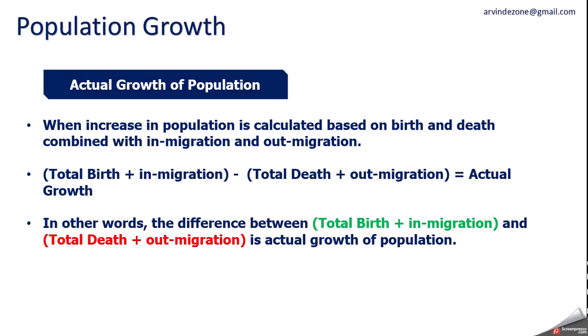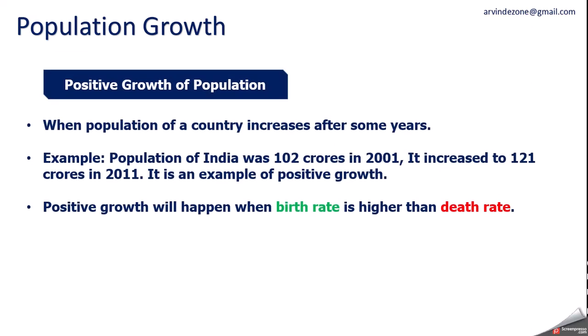Now you have to subtract the second element from the first and you will get the actual growth. So this formula also you can write. This also has been given in your NCERT book, so you can note it down from there also. Actual growth of population.